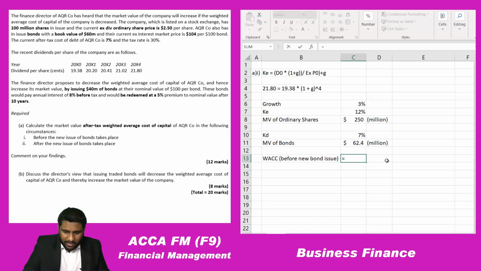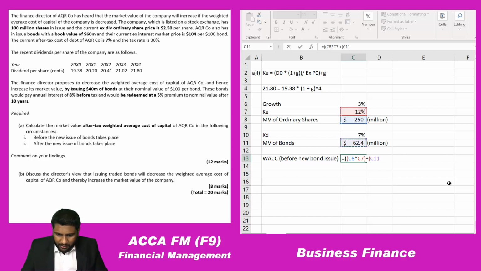So let me calculate it, guys. Open brackets, this market value into 12%, plus, again open brackets, this market value into 7%. My numerator is done, so I will close the brackets fully. Inside this bracket my numerator is there.